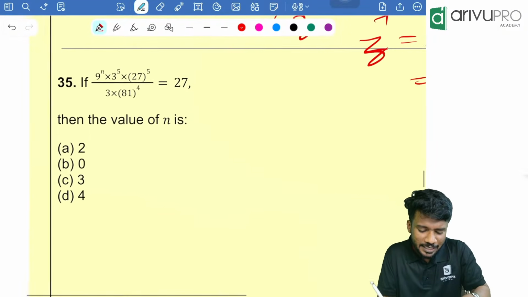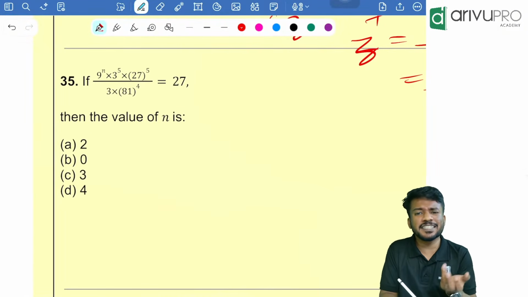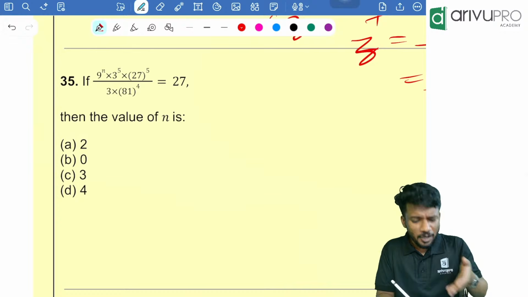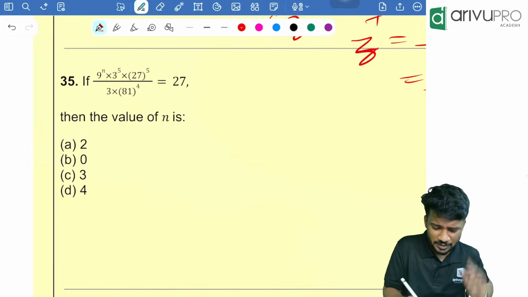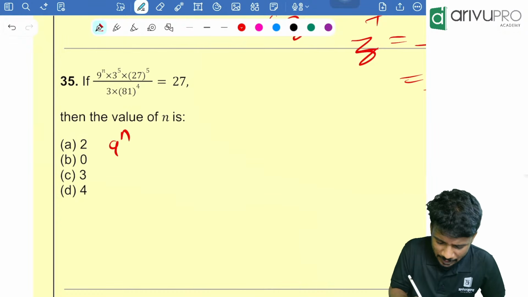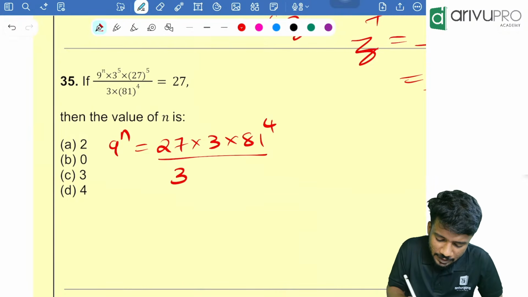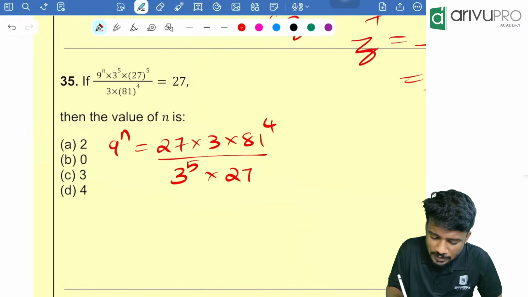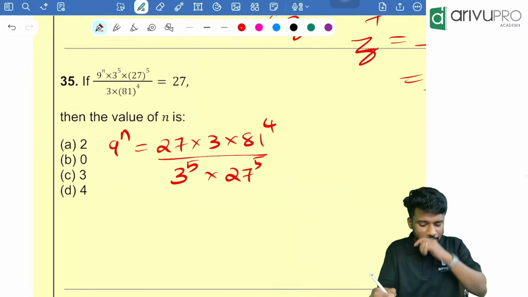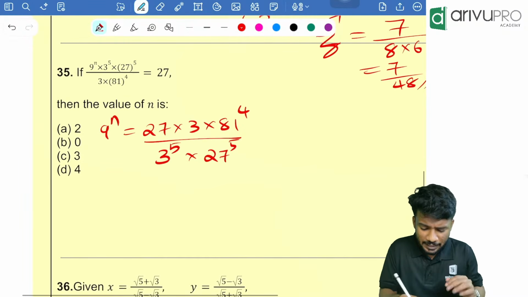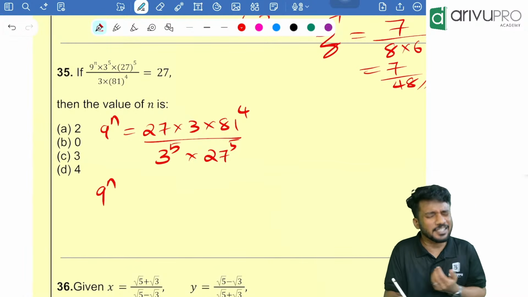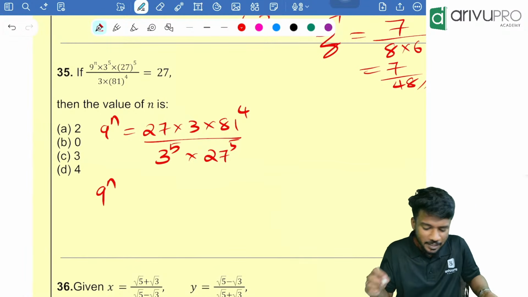Next question. Another easy question. How to solve this? We will just use calculator. We will not use rearrangement and all. 9 raised to n is nothing but what? Cross multiply this. 27 into 3 into 81 raised to 4 divided by 3 raised to 5 into 27 raised to 5. Take your calculator, people. We will find the value of 9 raised to n, then automatically you will get the value of n. So take your calculator.